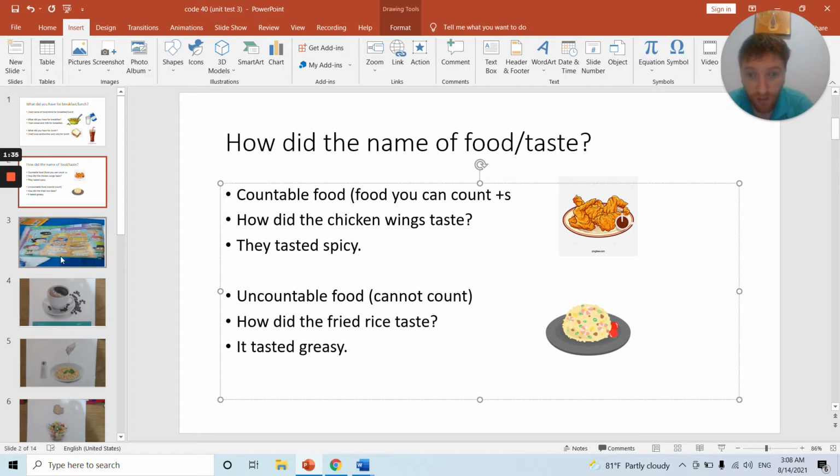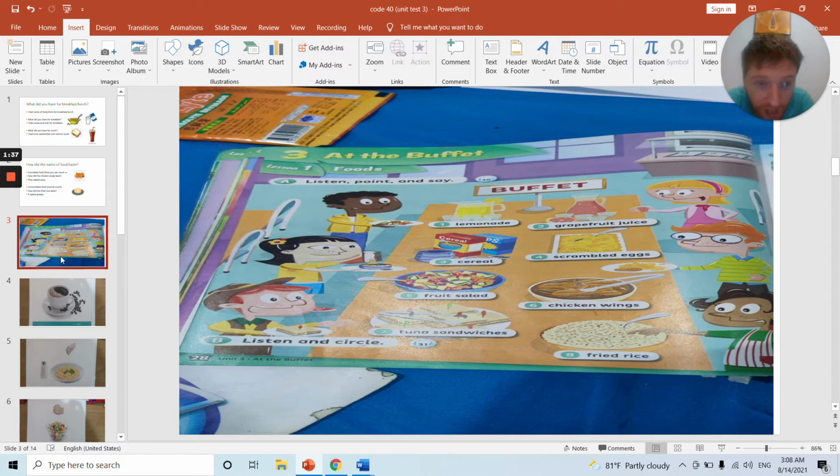So countable foods, they. Uncountable foods, it. So the foods you need to know: lemonade, cereal, fruit salad, tuna sandwiches, fried rice, chicken wings, scrambled eggs, and grapefruit juice. So what did you have for lunch? I had lemonade for lunch. What did you have for breakfast? I had cereal for breakfast.